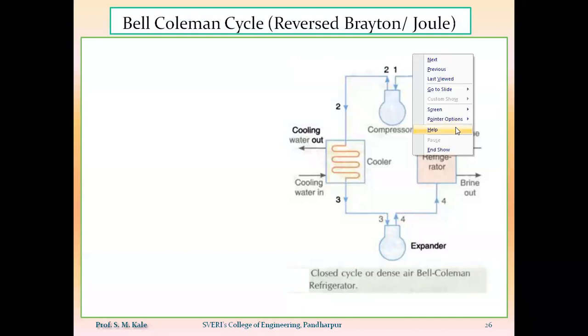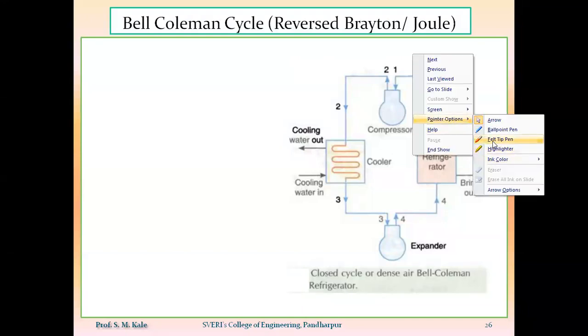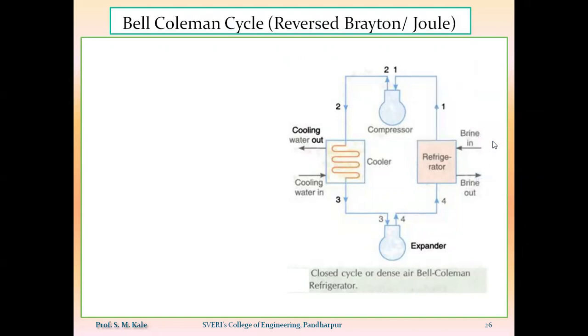So what modification did we make in the reverse Carnot cycle to get the Bell-Coleman cycle? The isothermal processes of the reverse Carnot cycle are converted into isobaric processes.